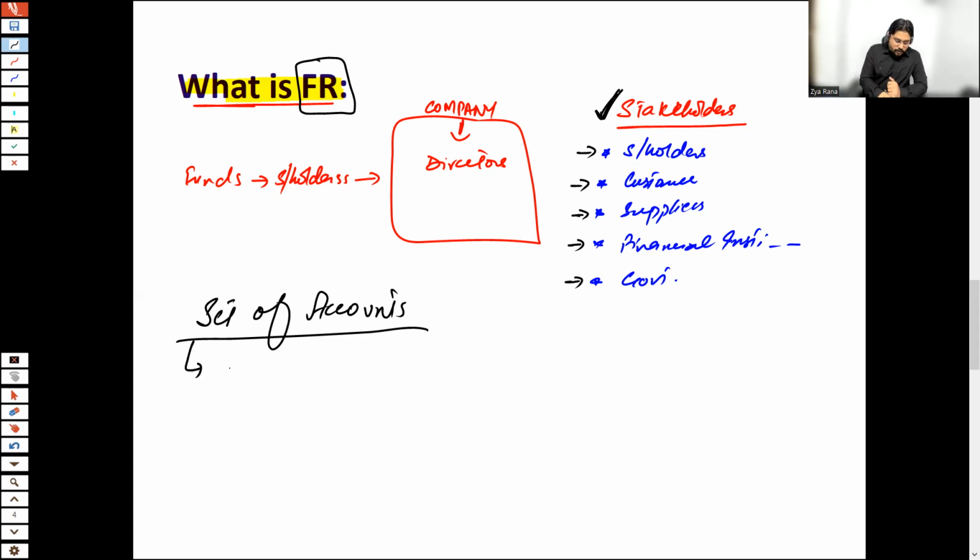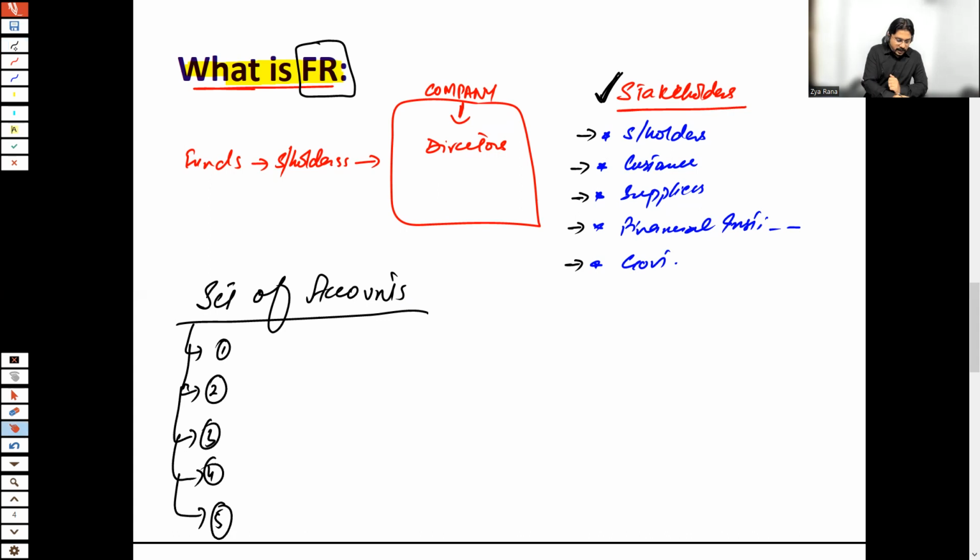A set of accounts includes 5 elements. The actual terms are somewhat different, such as statement of profit and loss and other comprehensive income, or statement of financial position, but in this session I'm not going to use these formal terms.